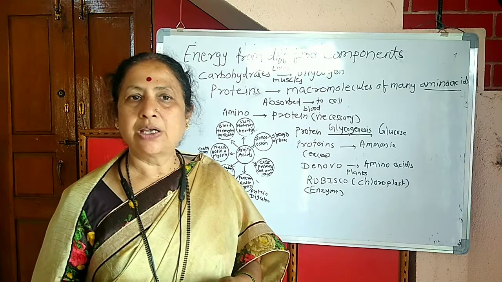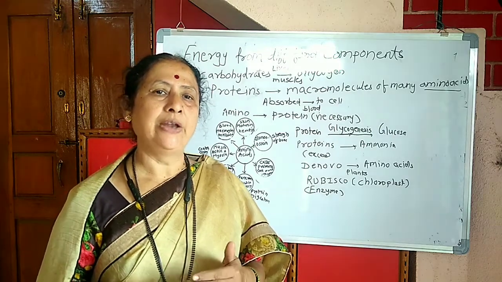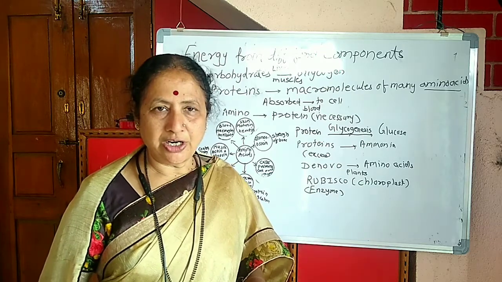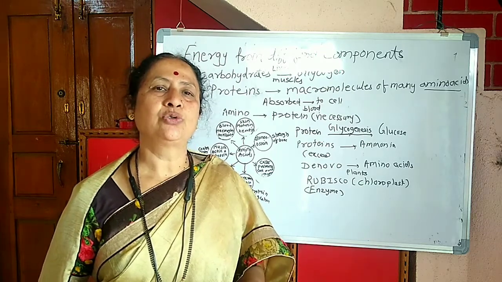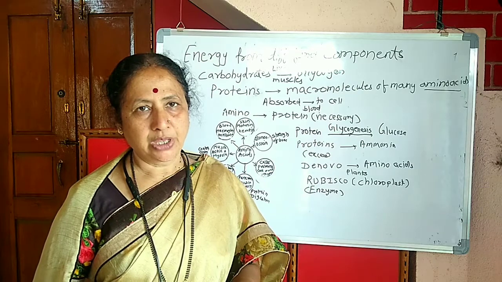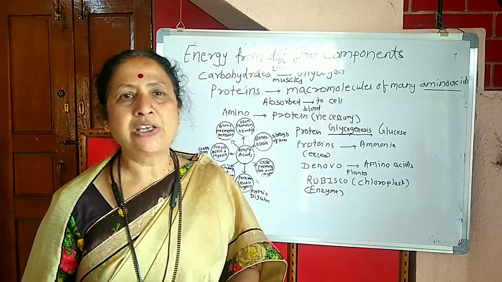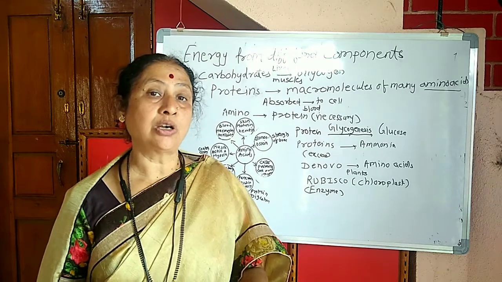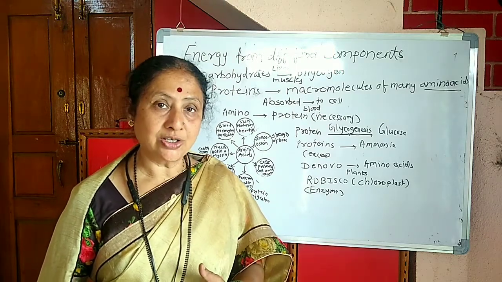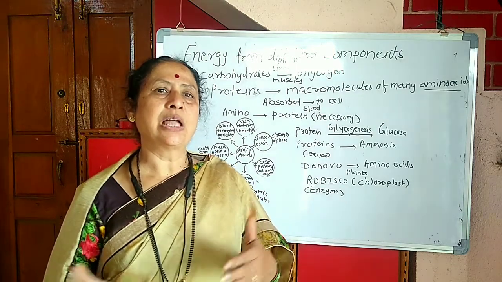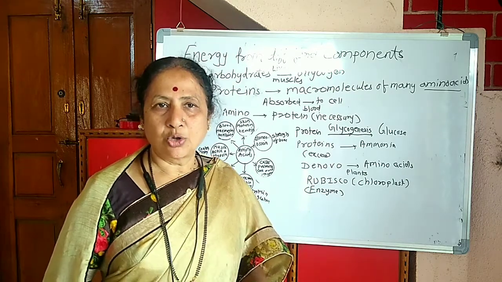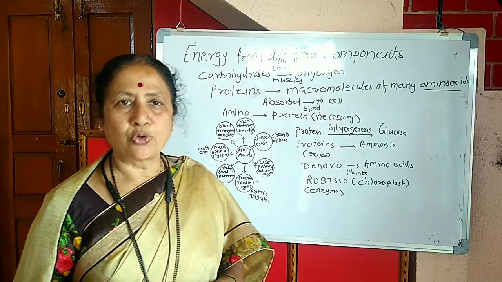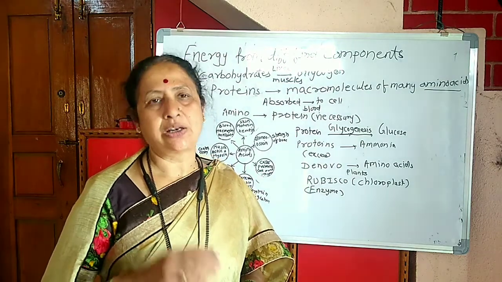If the need for energy is served by carbohydrates, then the proteins are used for body building. As I explained yesterday, if there is hunger, if there is fasting, and you do not consume carbohydrates, then the protein has to cope with the need for energy, and proteins are used.